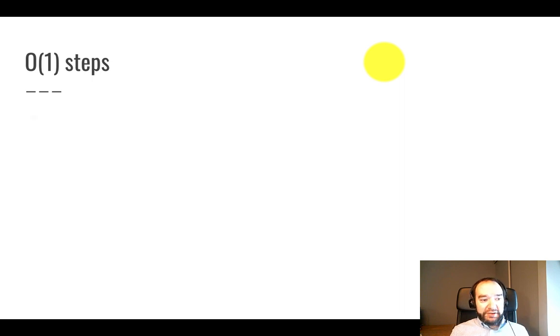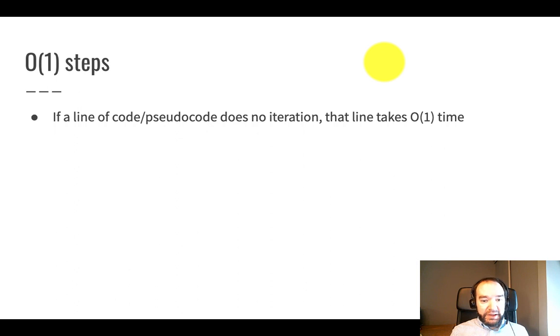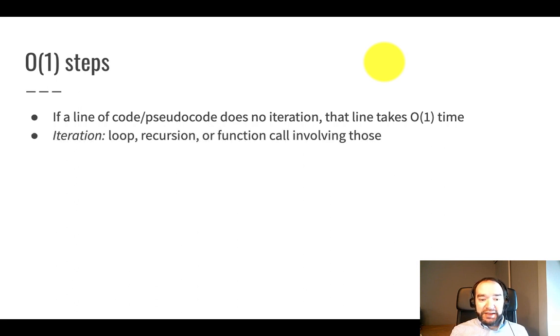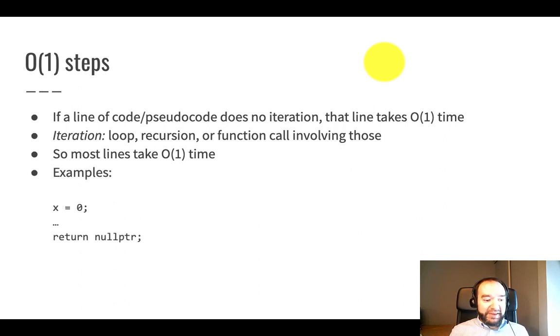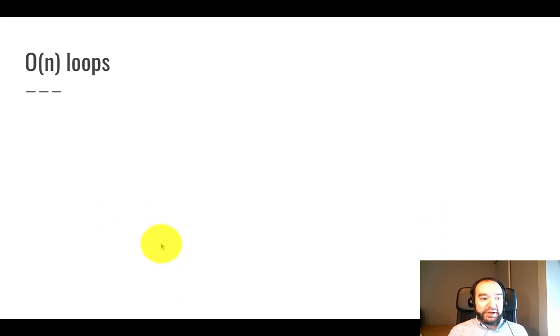Parts of an operation or algorithm take big O of 1 time, or constant time. If a line of code or pseudocode does no iteration, that line takes big O of 1 time. Iteration is the general term for any kind of repetition, such as a loop, recursion, or a function call that involves those things, loops or recursions. So most lines of code or pseudocode take big O of 1 time, constant time. Here are some examples. Initializing x to 0, I would say that takes constant time, big O of 1 time. Returning null pointer takes constant time because there's no loop or recursion or any other kind of repetition in that statement.